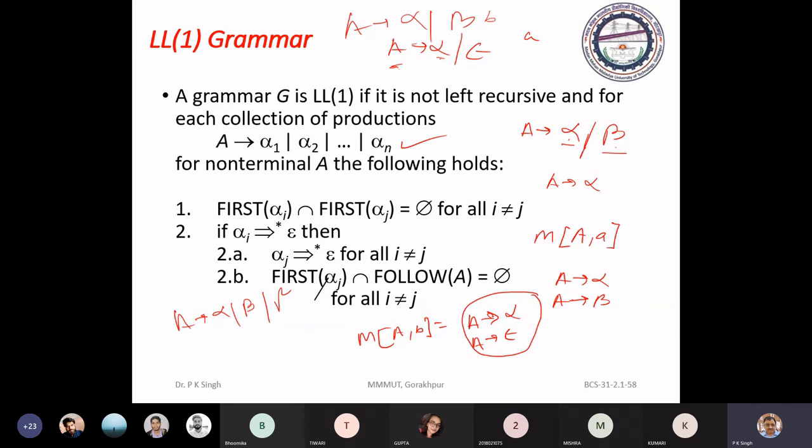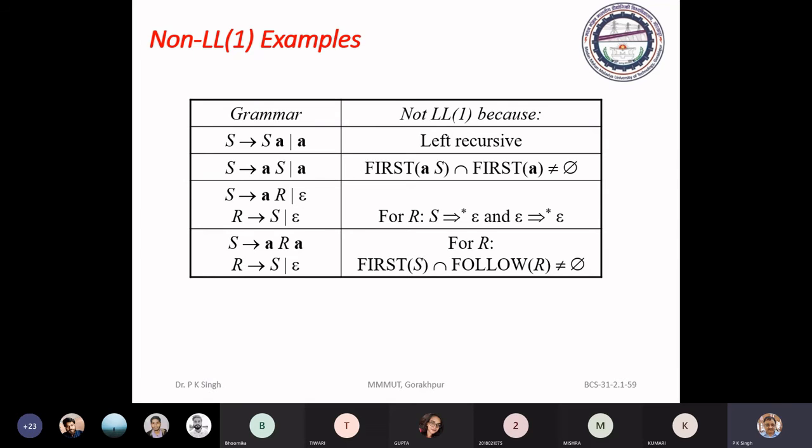So here we have the various cases. If the grammar has a production like this, it is the case of left recursion. If we have a production like this, then first of alpha and first of beta is A, so common, so the grammar is not LL1.